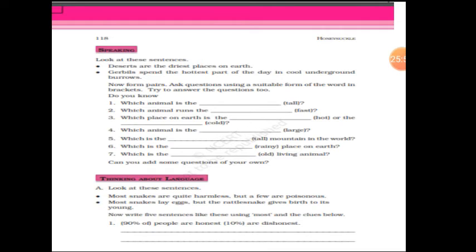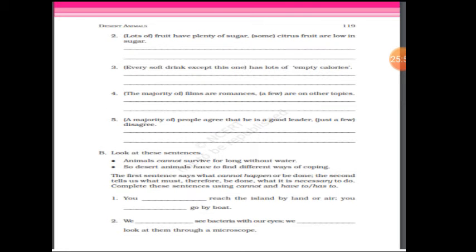That is, next one is fruits. Okay, lots of fruits have plenty of sugar. Then again we have to say most fruits have plenty of sugar, but few fruits, okay, yeah, citrus fruits are low in sugar. Okay, that way you can say. Next one, most of the soft drinks except this one have lots of empty calories. Then most of the films are romances, but a few are on other topics. Most of the people agree that he is a good leader, but few disagree. So in the beginning you have to use most, and in the middle you have to use few.